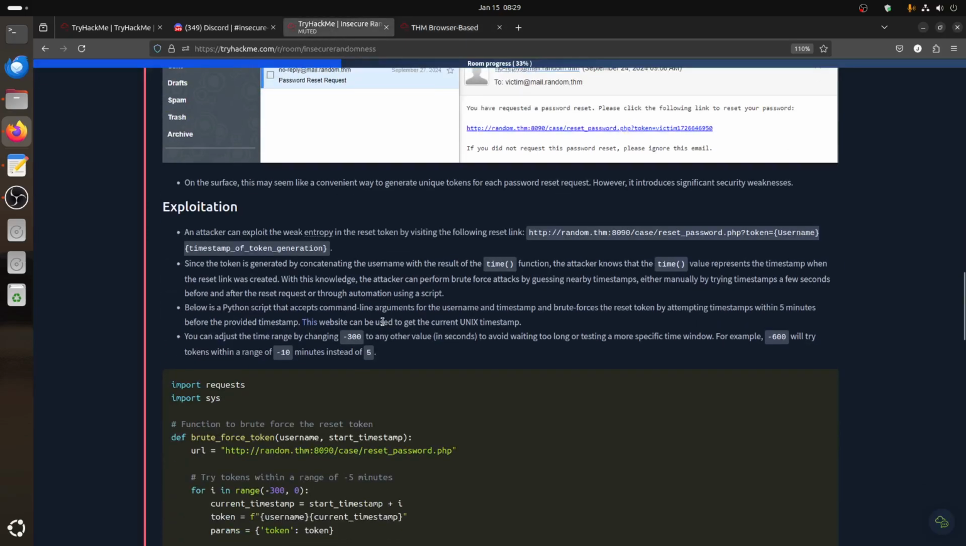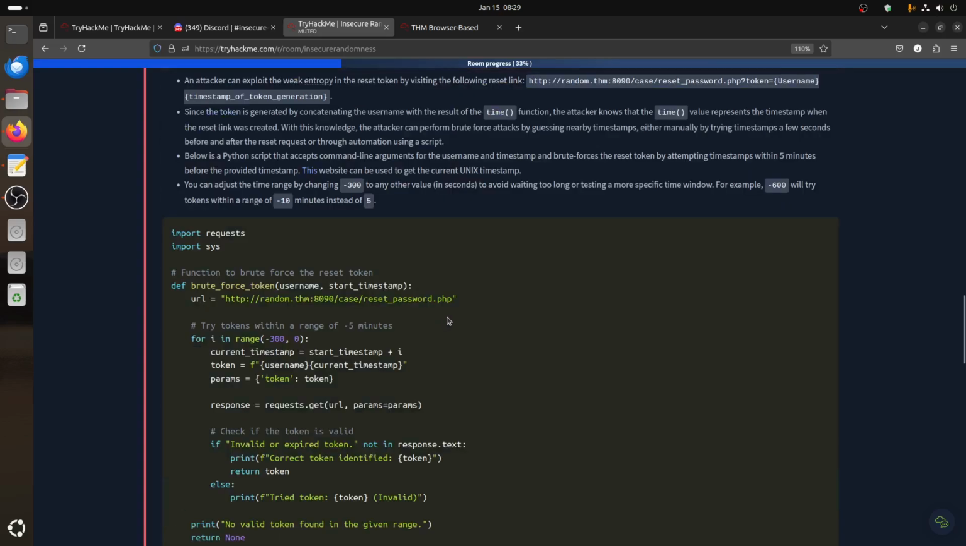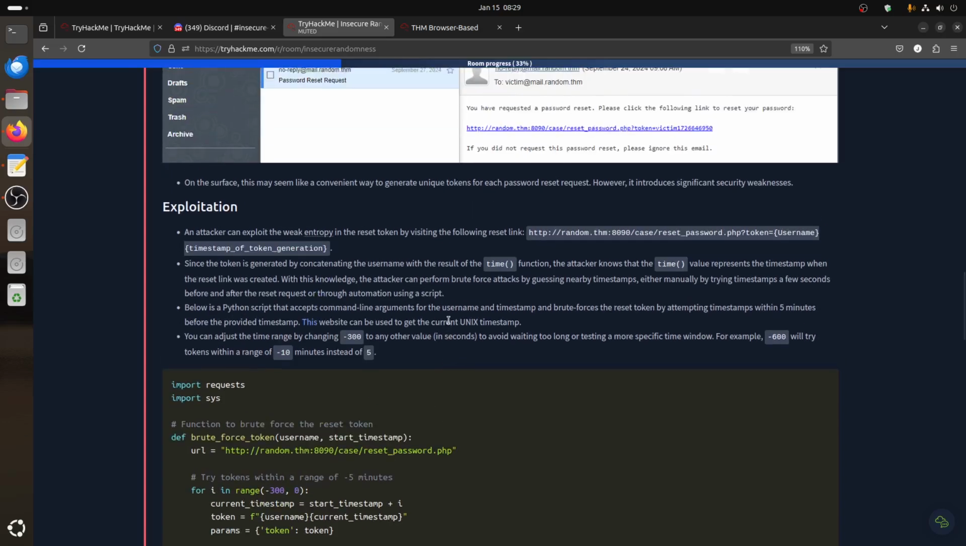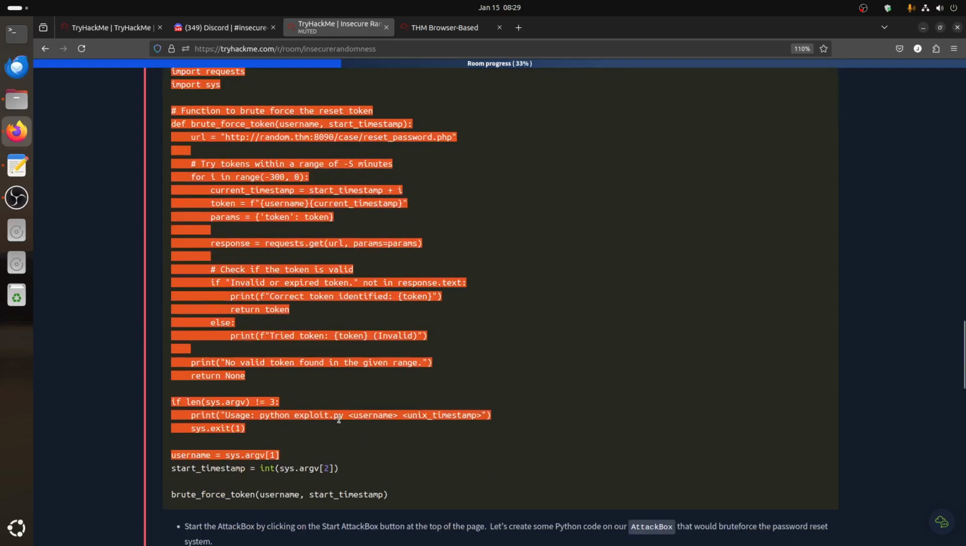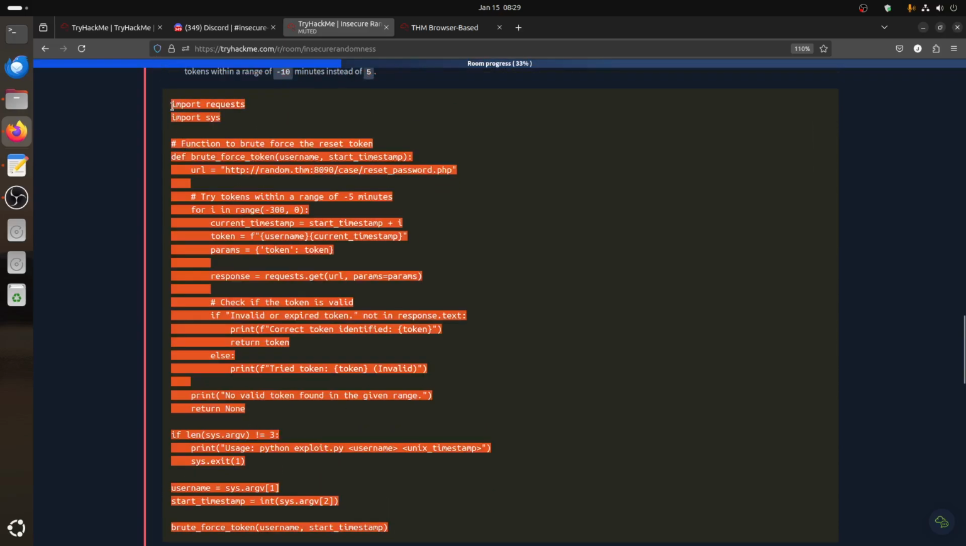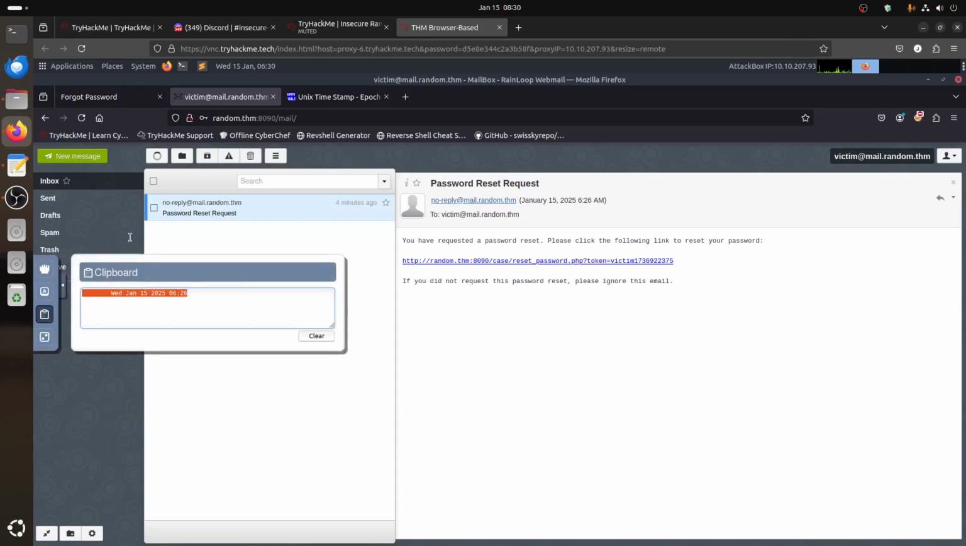This is what we've been talking about, the time function that generates the time. We just need to create a script that, for example, plays with a range from 300 to 0, basically trying tokens within the range of minus 5 minutes. So let's take this script, because what it basically does is just generate a timestamp. Let's call it this.